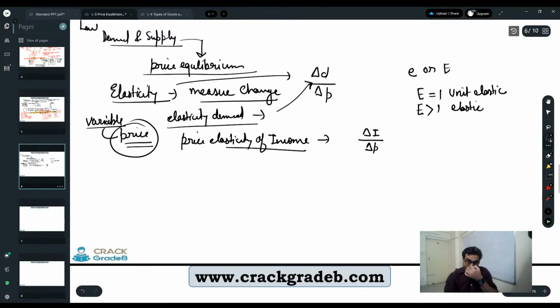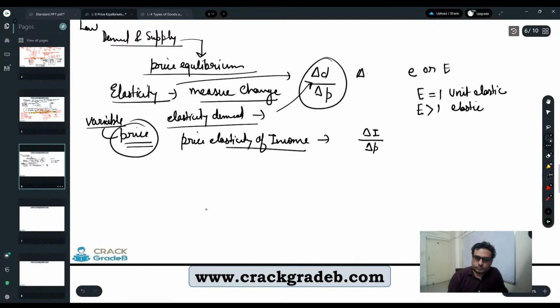What does elastic mean? For example, take the case of price elasticity of demand, where the formula is delta D upon delta P, and we get unit elasticity.